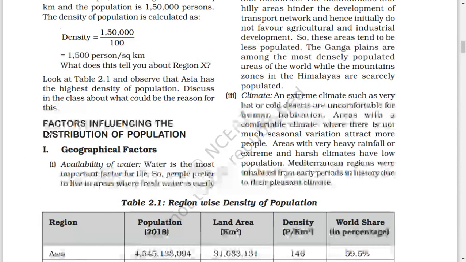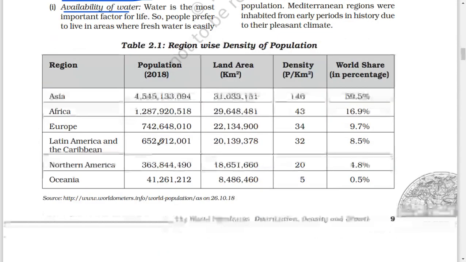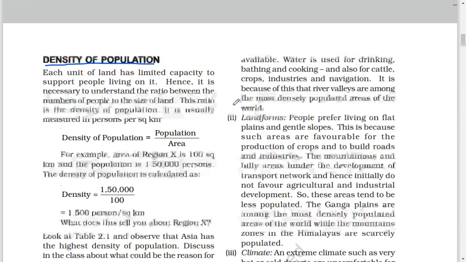Factors influencing the distribution of population. 1. Geographical factors. 1. Availability of water. Water is the most important factor for life, so people prefer to live in areas where fresh water is easily available. Water is used for drinking, bathing, and cooking, and also for cattle, crops, industries, and navigation. It is because of this that river valleys are among the most densely populated areas of the world.